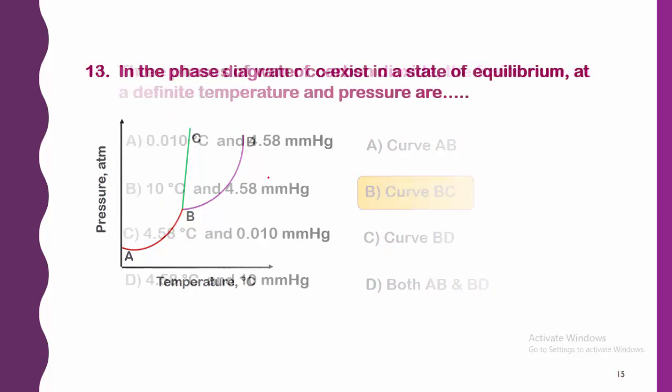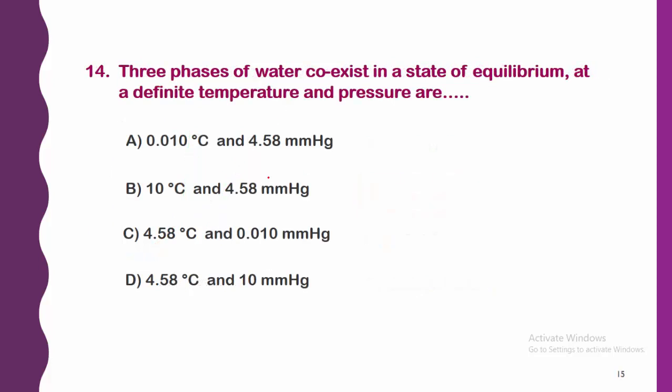Next, three phases of water coexist in a state of equilibrium at a definite temperature and pressure. The options are A, 0.010 degrees Celsius and 4.58 mmHg, B, 10 degrees Celsius and 4.58 mmHg, option C, 4.58 degrees Celsius and 0.010 mmHg of pressure, option D, 4.58 degrees Celsius and 10 mmHg.